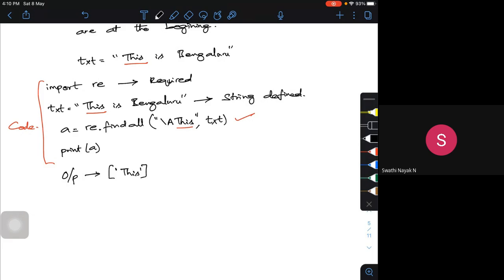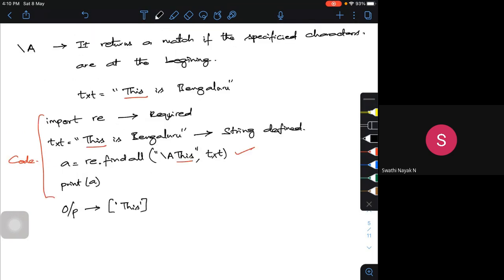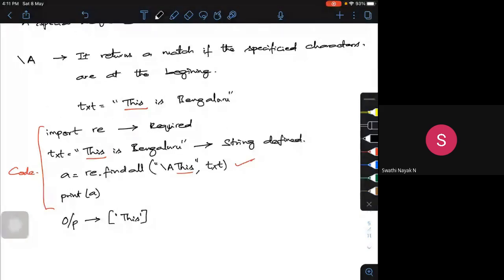If I want, I can put an if statement to say that if the match is found, print so, else print that the match is not found. Instead of printing a, I can tell whether the particular word I'm searching for is found or not. So this is how you can use special sequences to search for a particular item or character in your strings.